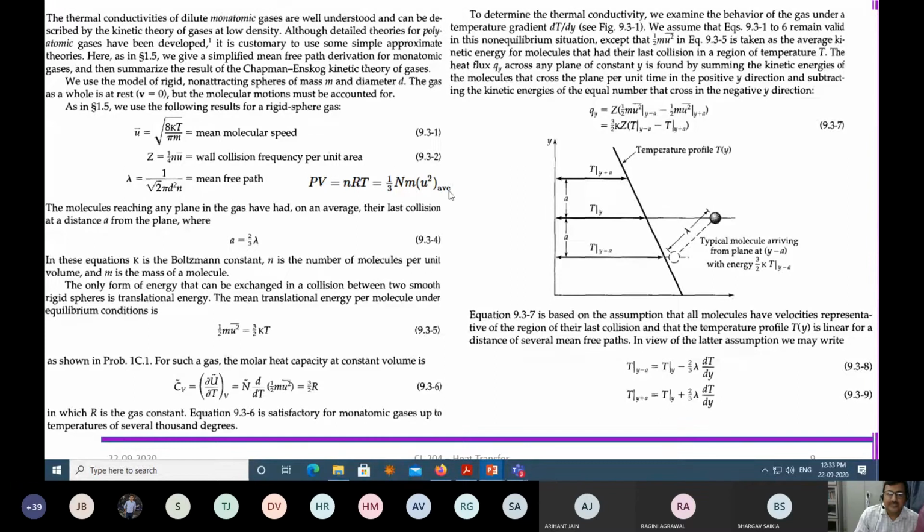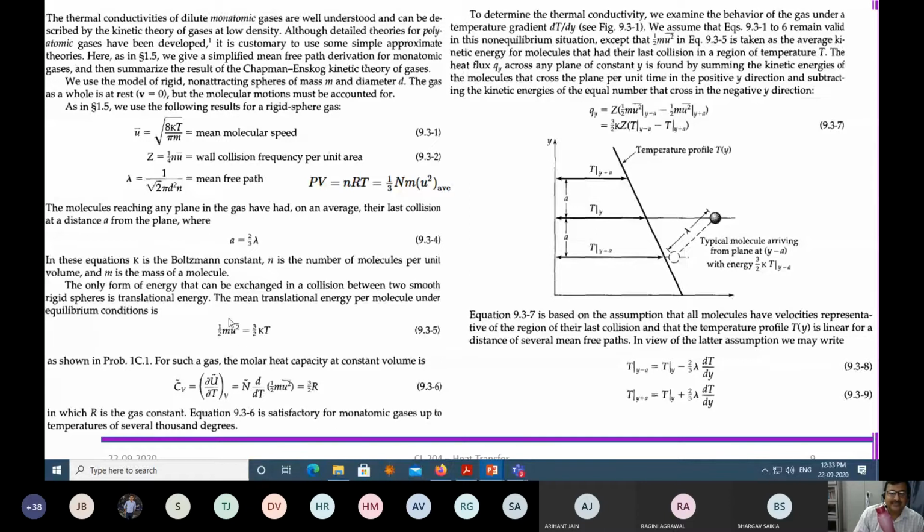Okay. Now, using this concept only, you can say that whatever temperature is generated, 3/2 kT is nothing but equal to half mu square. Now, once you have these things in mind, you can say that specific heat per unit volume is a closed system. That's why I'm going for the change in internal energy with respect to temperature.